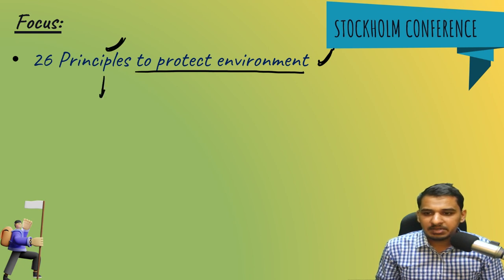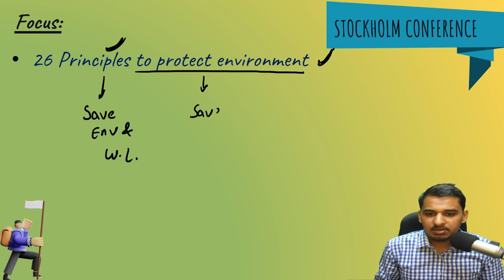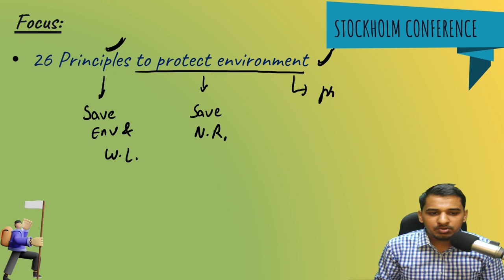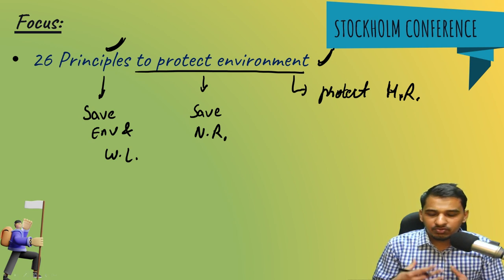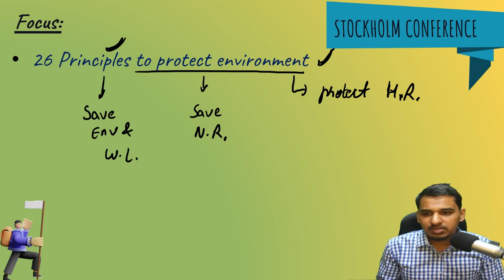Some of the principles are that we need to save the environment and wildlife. Another principle was that we need to save natural resources, I'm just writing NR. Also, we need to protect human rights, I'm just writing HR, because the conference also focused on human issues as well as environmental ones. That is why it gave one of the principles as protecting human rights. So these are some of the principles out of those 26.